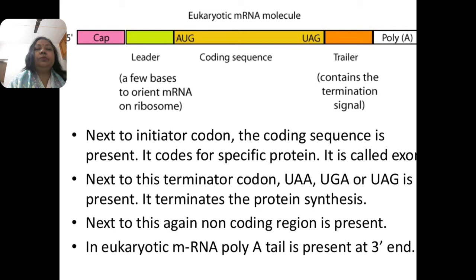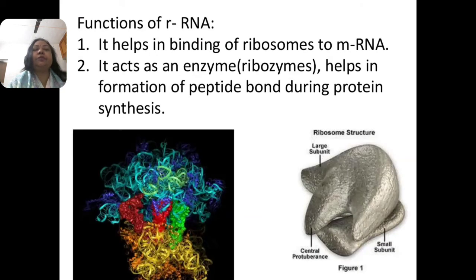Next to this again a non-coding region is present. In eukaryotes, the poly A tail is present at the 3' end. This is the structure. So messenger RNA is responsible for protein synthesis, taking the message from the nucleus to the cytoplasm.